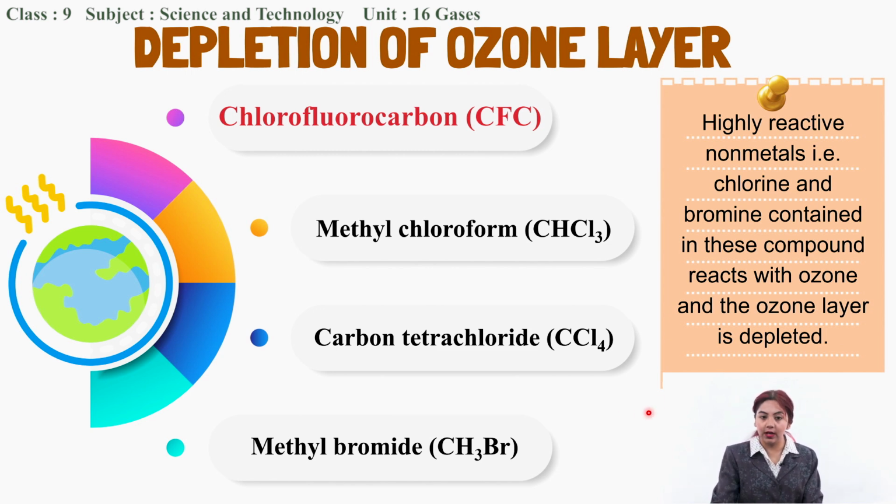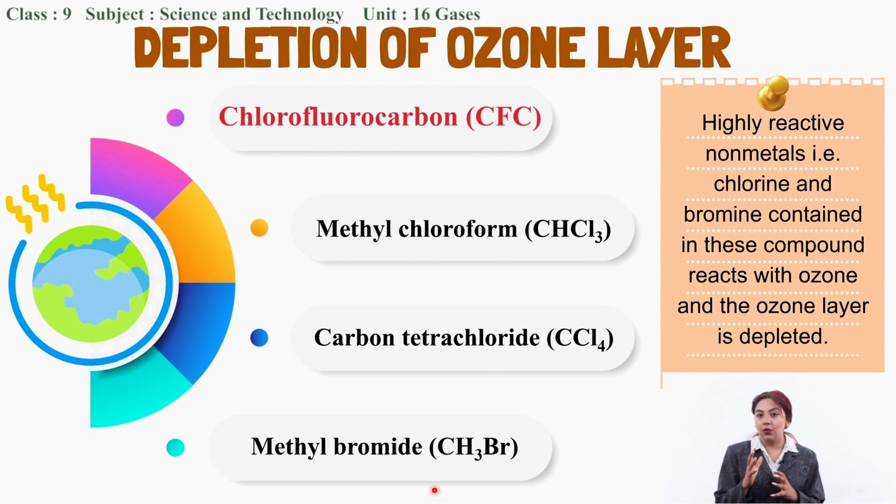So how all of these chemical compounds deplete the ozone layer is that the highly reactive nonmetals present in all of these compounds, like chlorines and bromines, react with the ozone present in the ozone layer and dissociate it. So it depletes the ozone layer in that way. The highly reactive nonmetals present in these compounds do that.